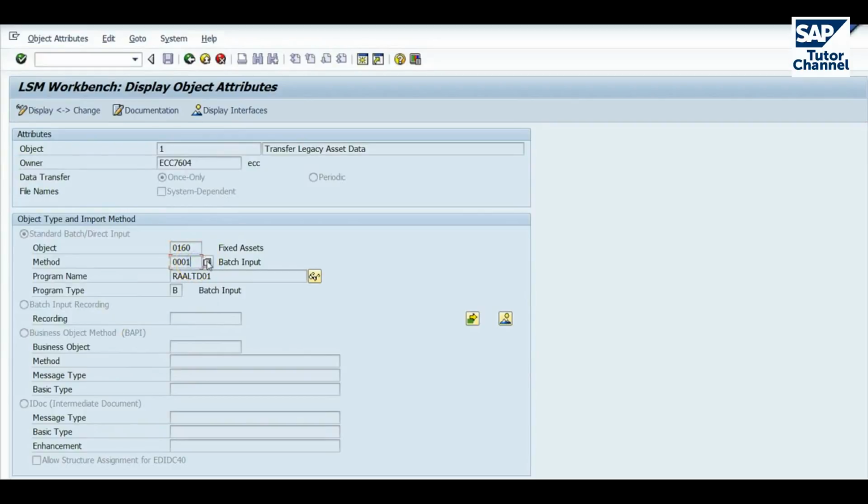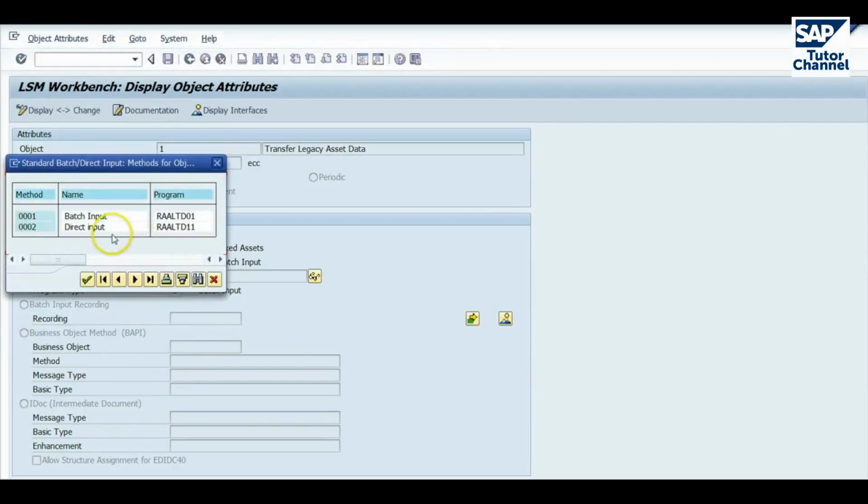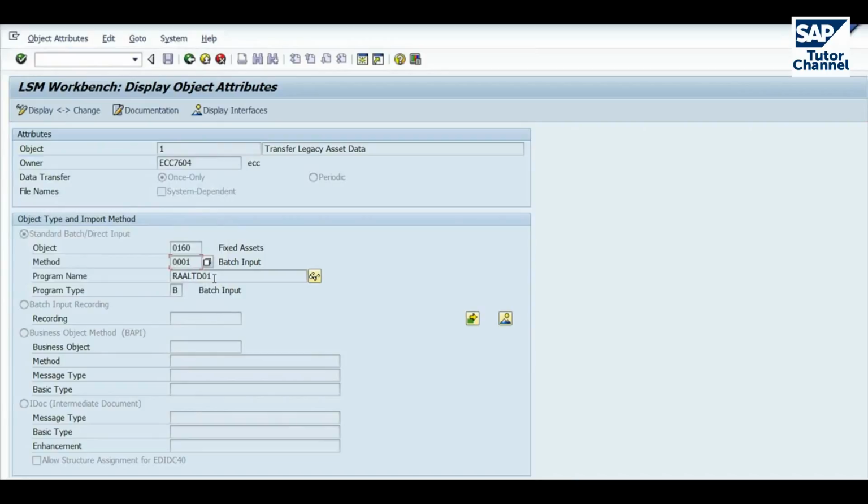You then select the method, and as I mentioned earlier, you've got a choice between batch input and direct input. I would recommend that you select batch input. That automatically selects the program name and the type. Okay, so that's the display object attributes.